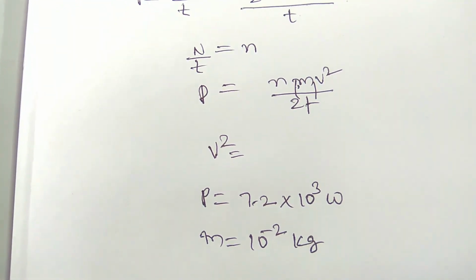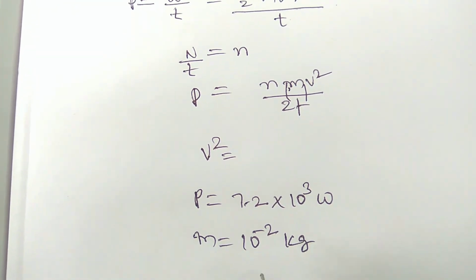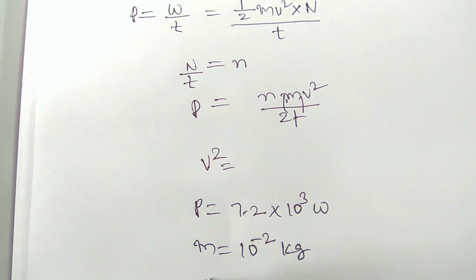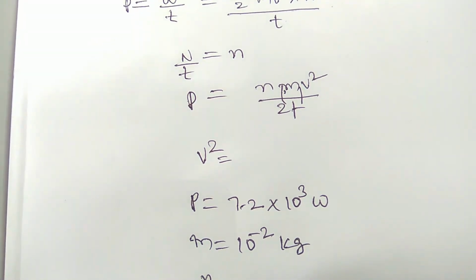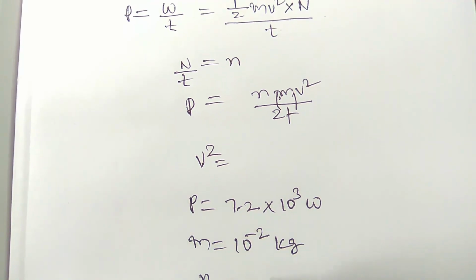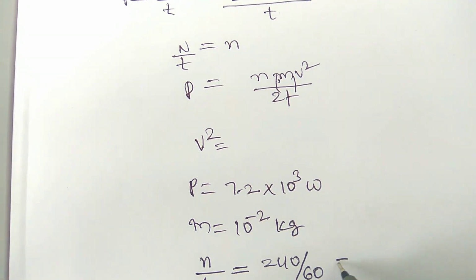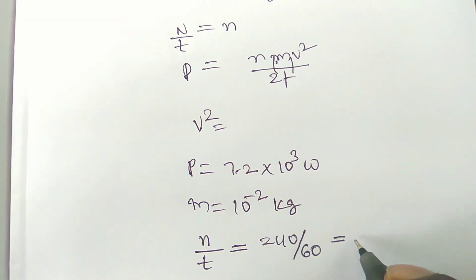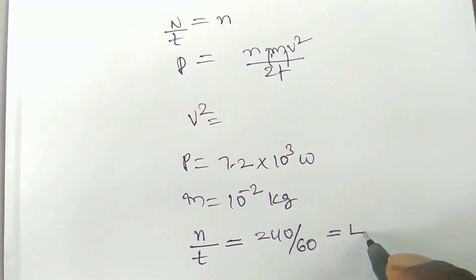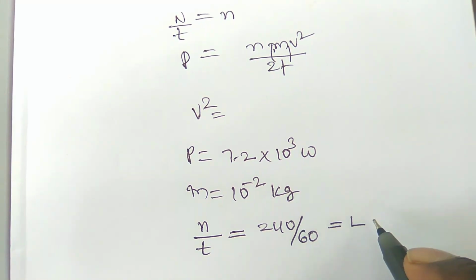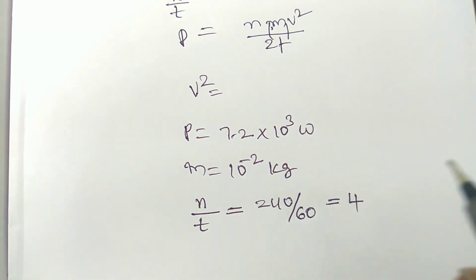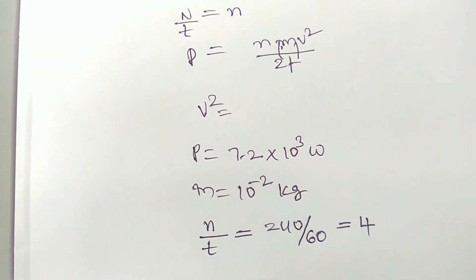Another one given to us is n by t. What is n by t here? It is 240 bullets per minute. Minute means 60 seconds. That is equal to 4. So n by t is equal to 4.